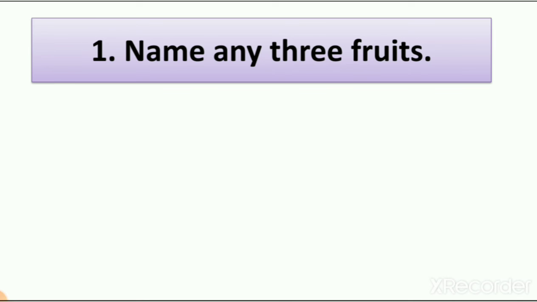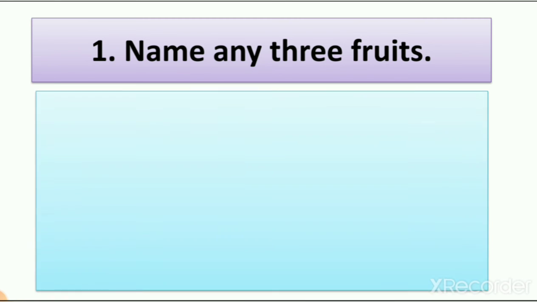Which are they? Apple, banana, dates, jackfruit, dragon fruit, oranges, lemon also fruit, brinjal is also fruit, tomato is also fruit, right? Pineapple, watermelon, muskmelon, these all are fruits. So from this you have to write only 3 names.